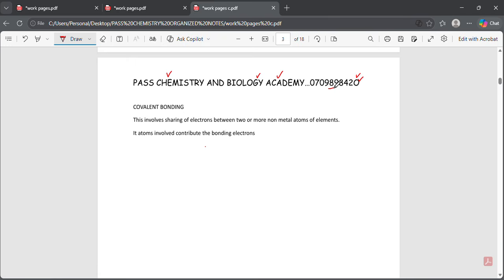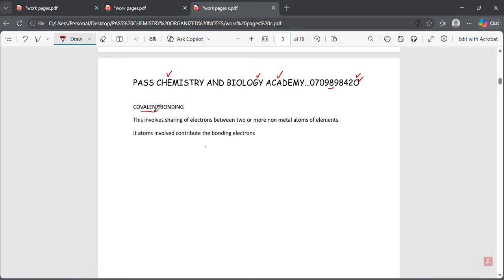So today we are speaking of covalent bonding. Last time I introduced everything, what is bonding, so I will not repeat it today. Those that missed it, you will go and see that video. Today we are going to the next category of bonding, which is covalent bonding.